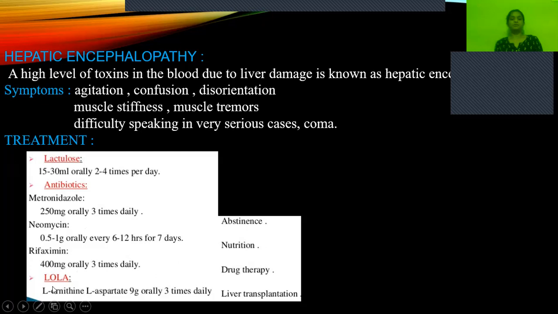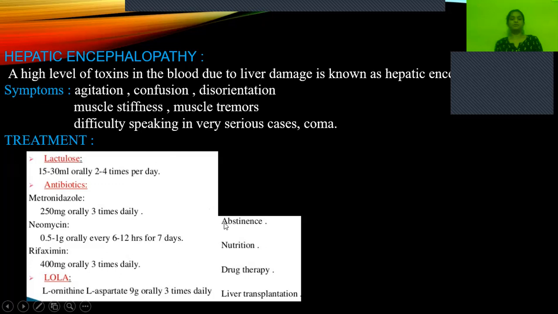And then LOLA, that is L-ornithine L-aspartate. It will be given when SGOT and SGPT are elevated for a longer time. It is also available in injection form, and it will be given as an infusion. This will improve the deranged SGOT and SGPT levels. And Udiliv tablet can also be given for jaundice.